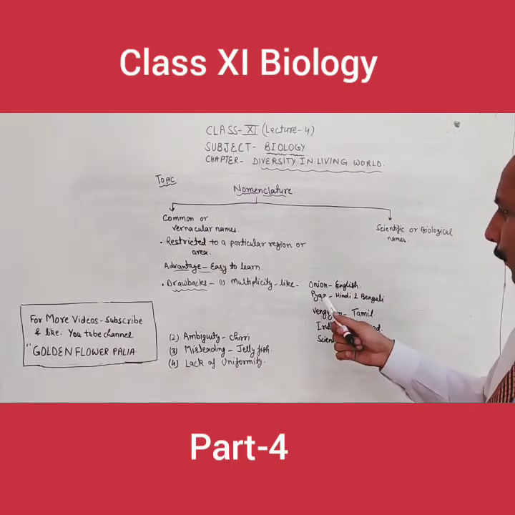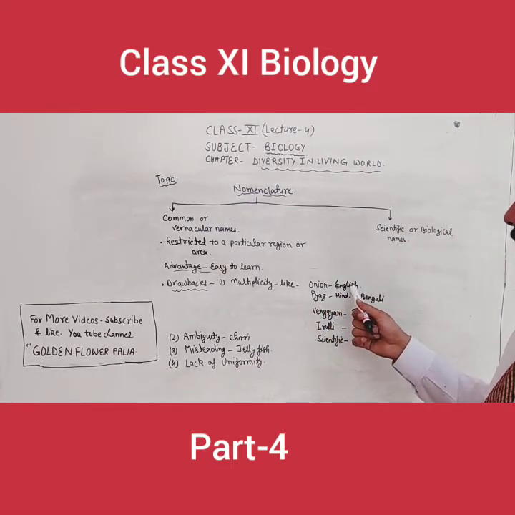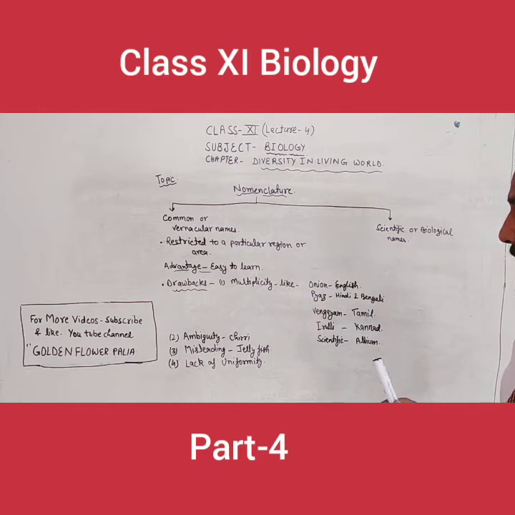For example, onion in English is called Pyaz in Hindi and Bengali. In the Tamil language it is called Vengayam. In the Kannada language it is called Iruli. And scientifically it is called Allium. But this scientific name will not change.